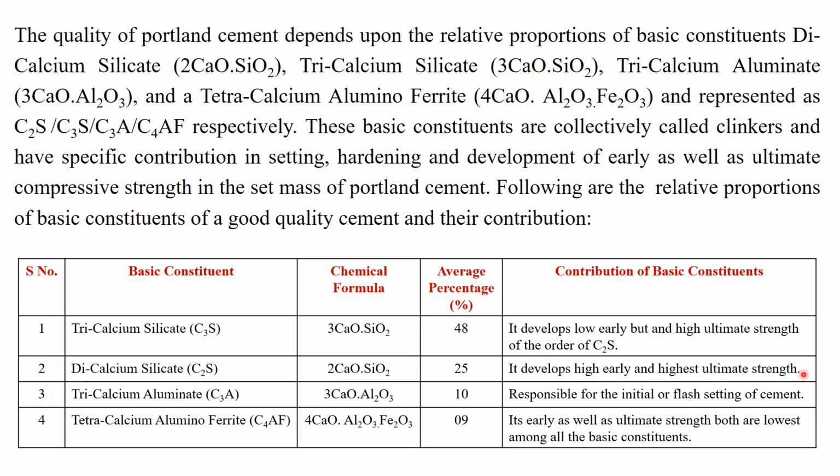The tricalcium aluminate C3A is present in 10% and is responsible for the initial or flash setting of cement. It is also called quick setting of cement. Tetracalcium aluminoferrite C4AF is present in around 9%. Its early as well as ultimate strength both are lowest among all the basic constituents.